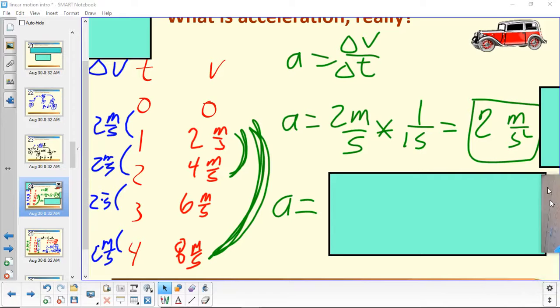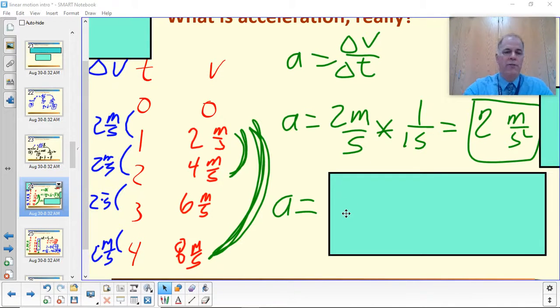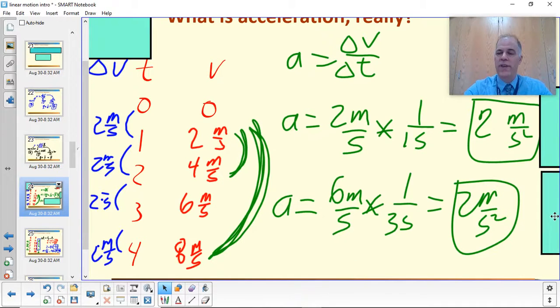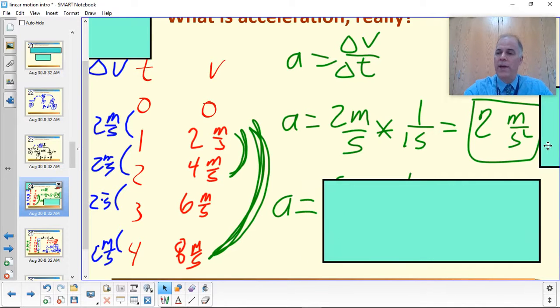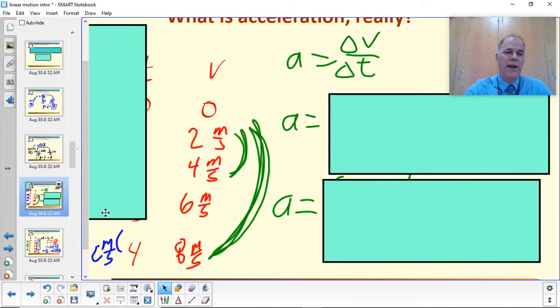Now, as we can see here, if we take a different time interval, like if we go to 3 seconds, well, now our change in velocity is 6 meters per second, and it happens in 3 seconds. So in this case, it looks like 6 meters per second in 3 seconds, and we wind up with the same value for the acceleration, because in this situation, the acceleration is constant. So it really shouldn't matter what time interval we look at. The math should always drop out to be the same 2 meters per second squared. Okay, so that's how we use that equation and put it into practice.